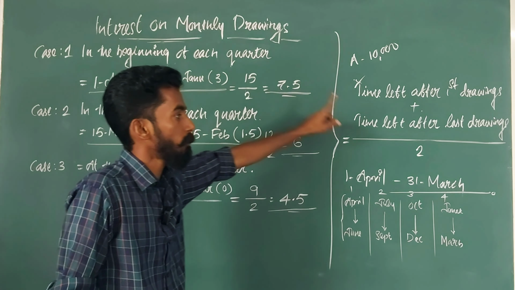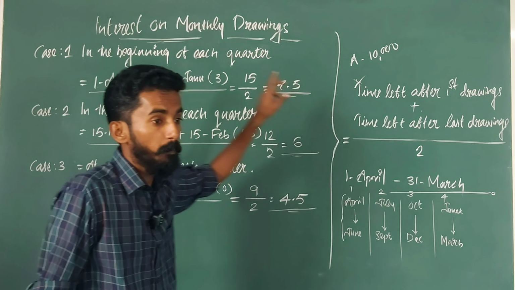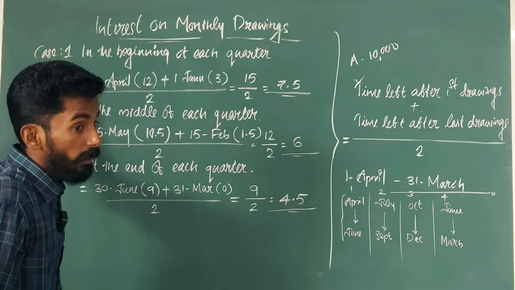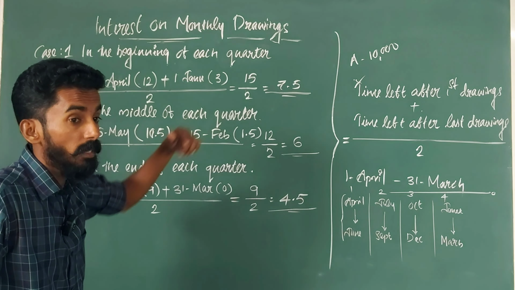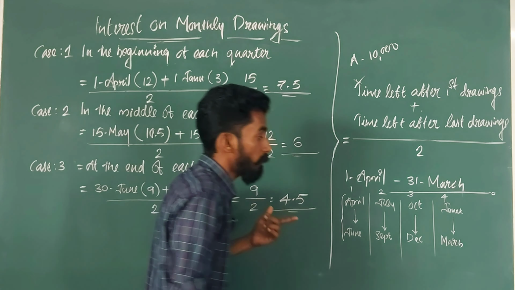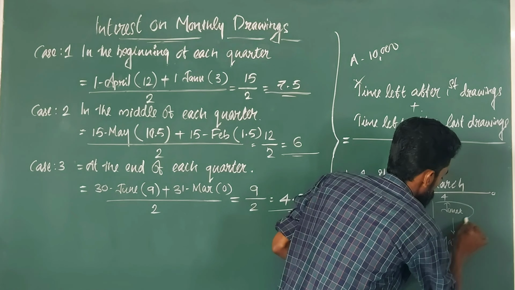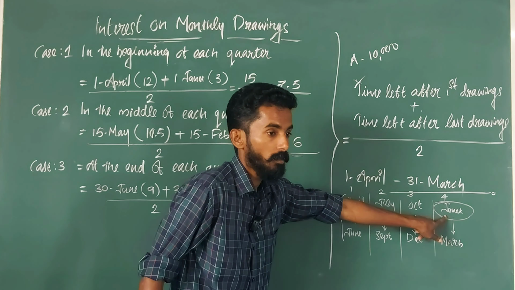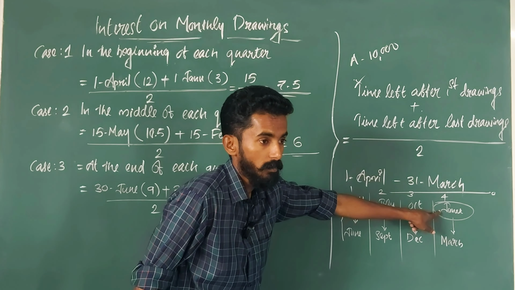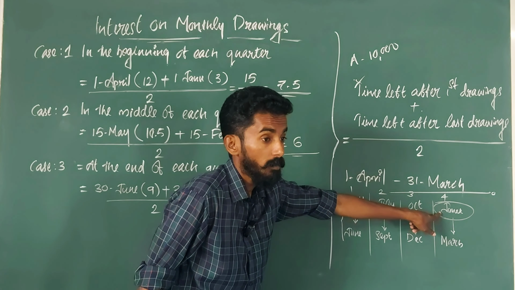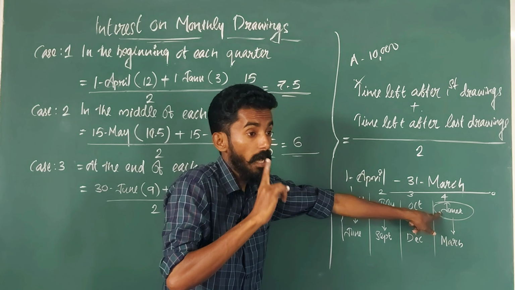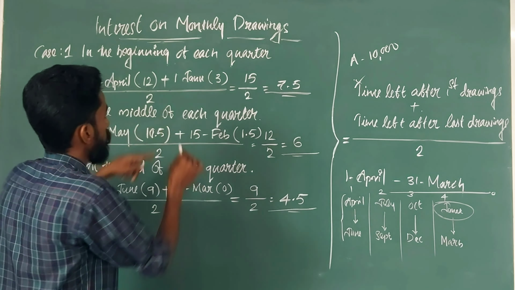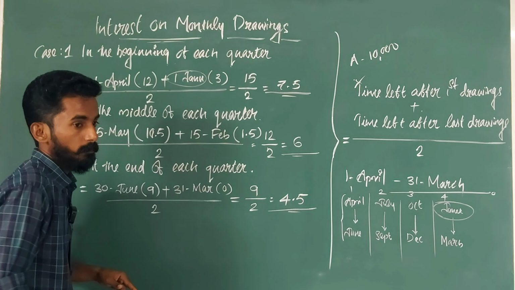Plus time left after last drawings. In the beginning of every quarter, when was the last withdrawal? In the last quarter, at the beginning, that means 1st January. Is it clear?